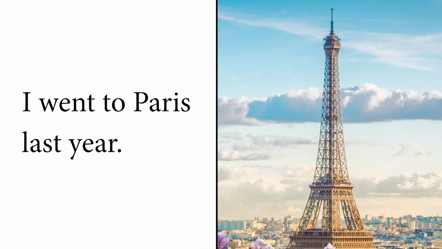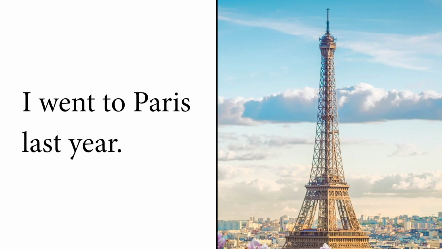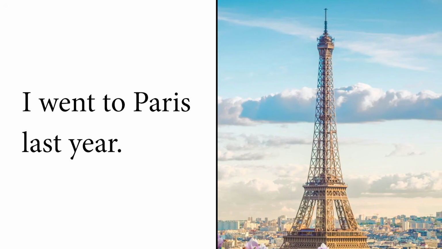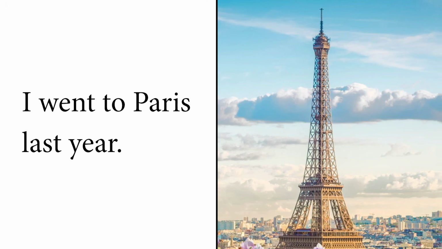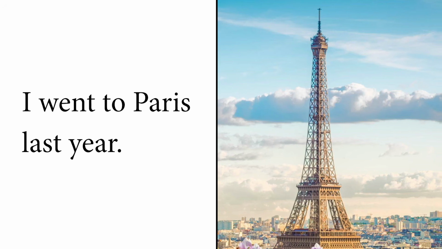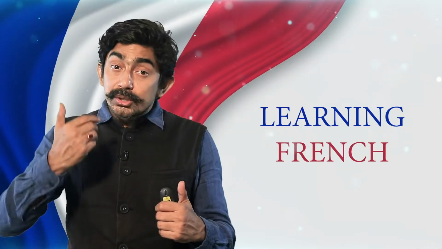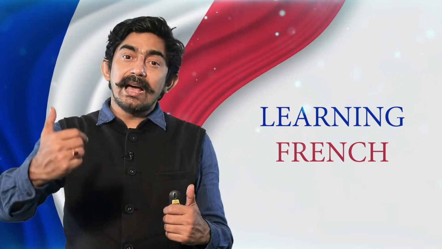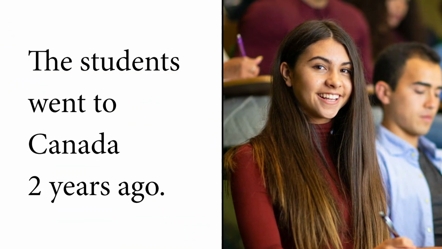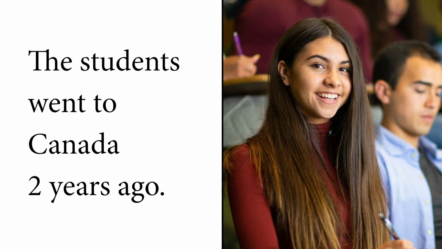I went to Paris last year. How do you say, I went to Paris last year? Last is dernière. Year is année. L'année dernière, je suis allé à Paris. The students went to Canada 2 years ago.